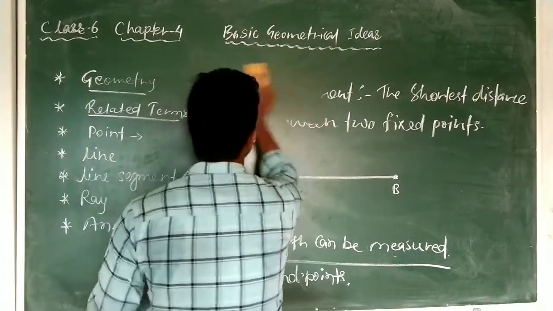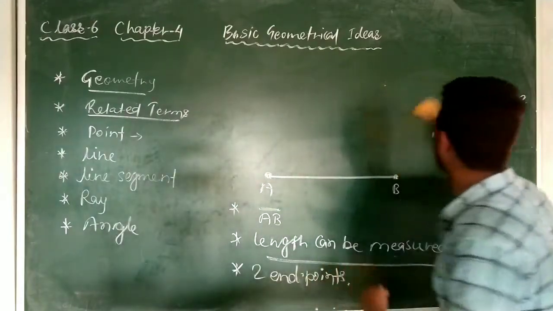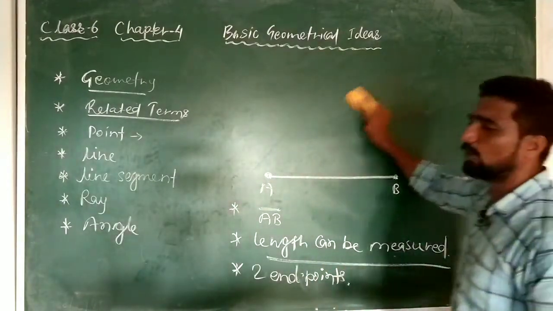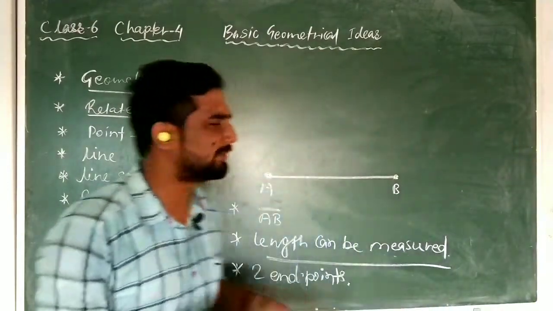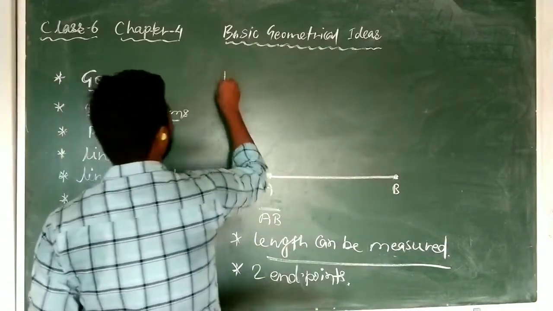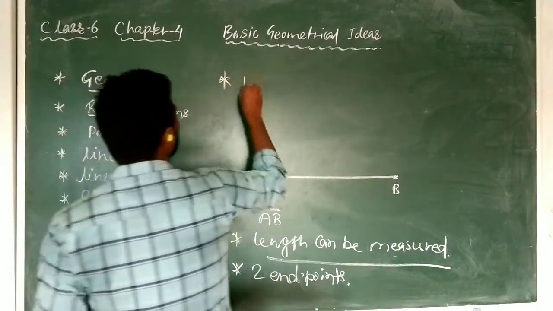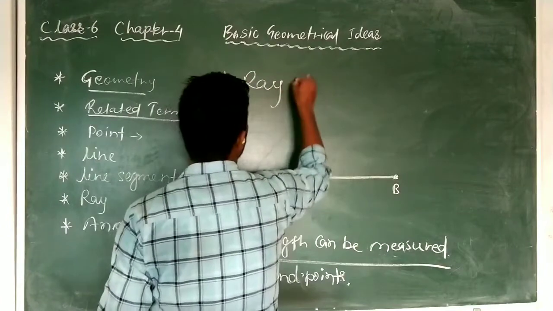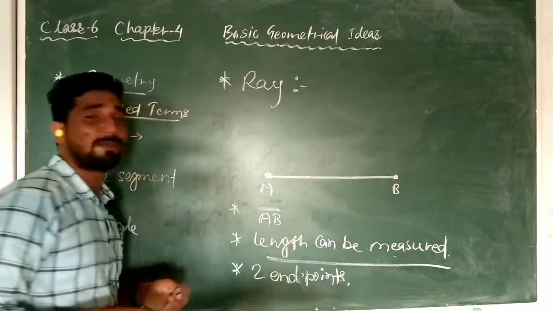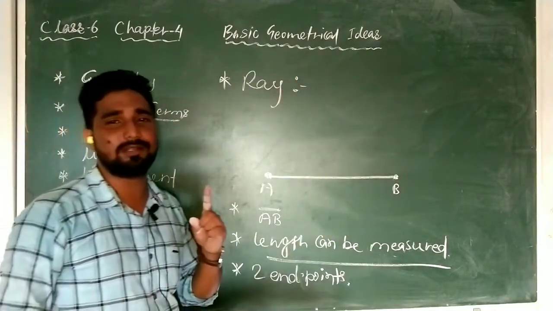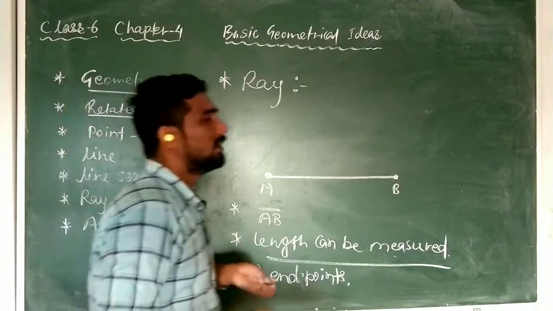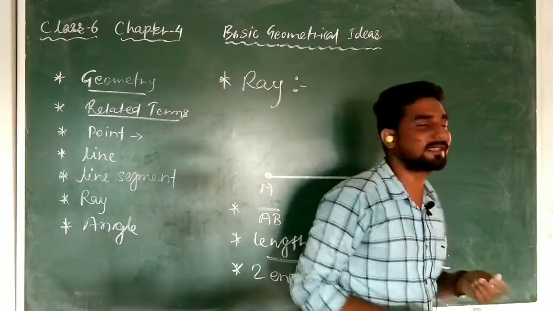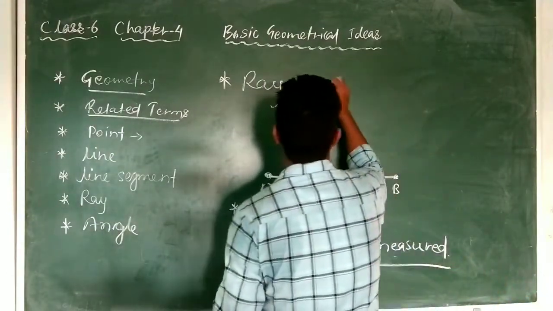Now you see the next one is ray. The next one is what? Ray. And what is ray? This is also the part of this line segment only. You see a little bit difference is there between them. So what is ray? Now, ray is also a straight path which is having one end point, or we can say a straight path which can be extended endlessly in one direction only.